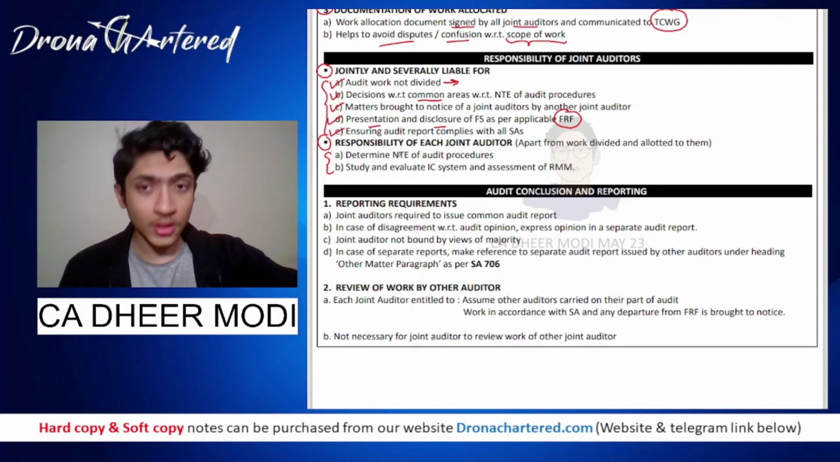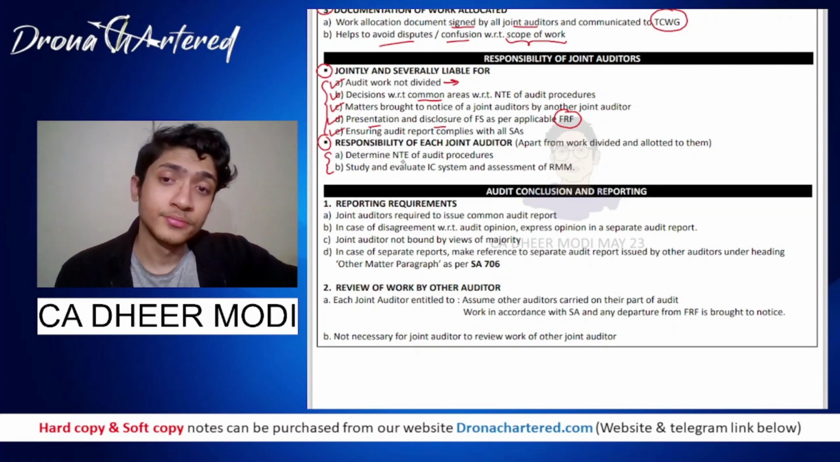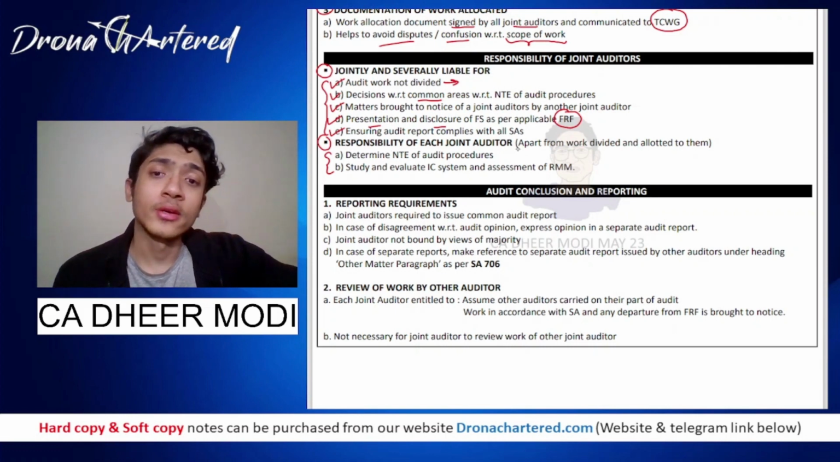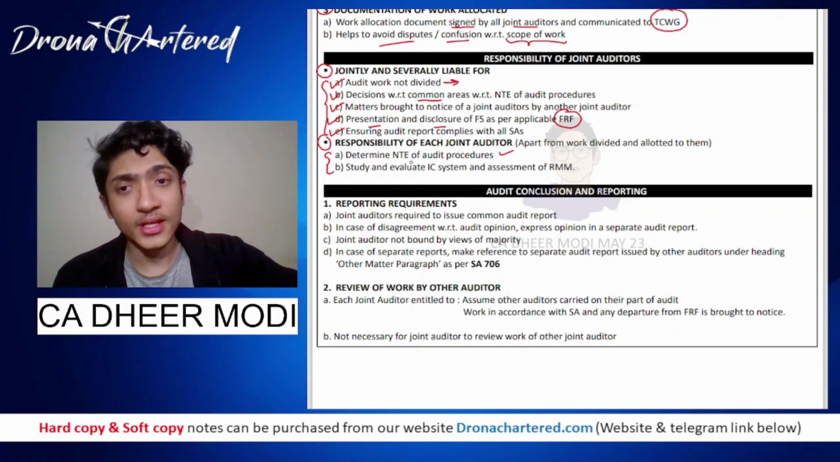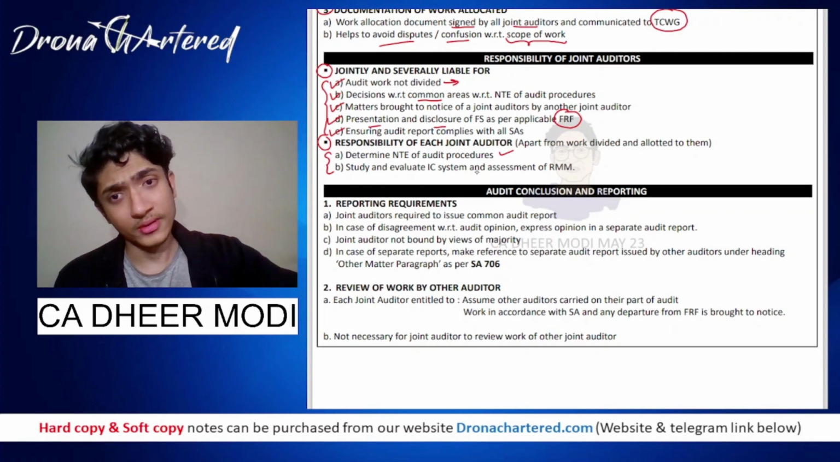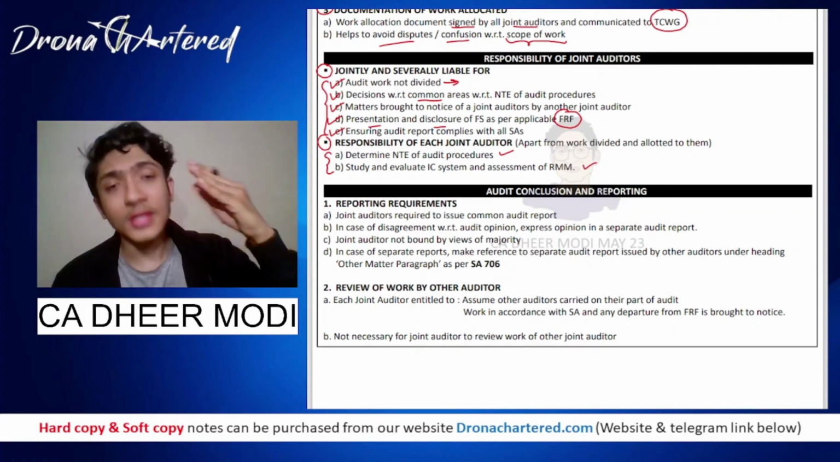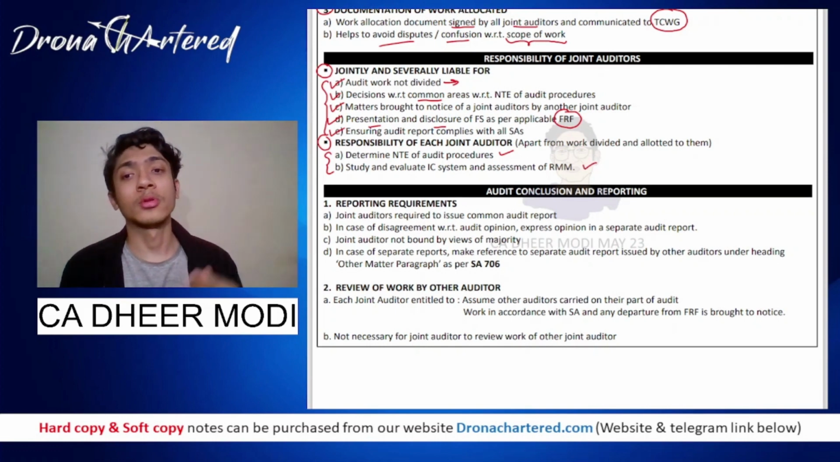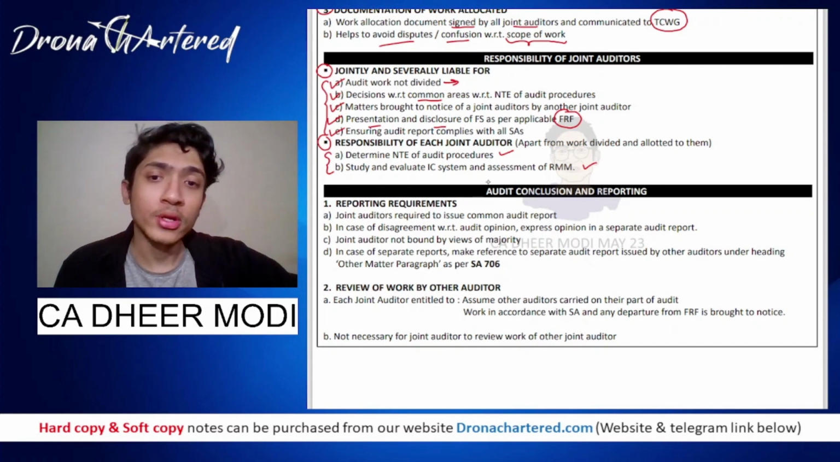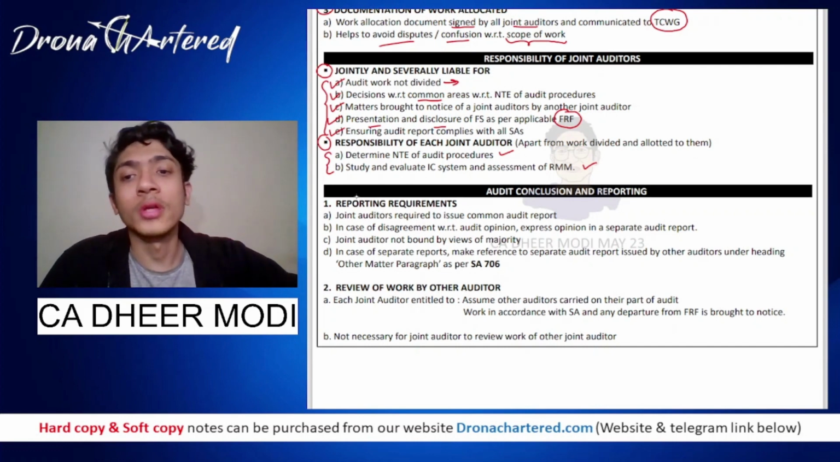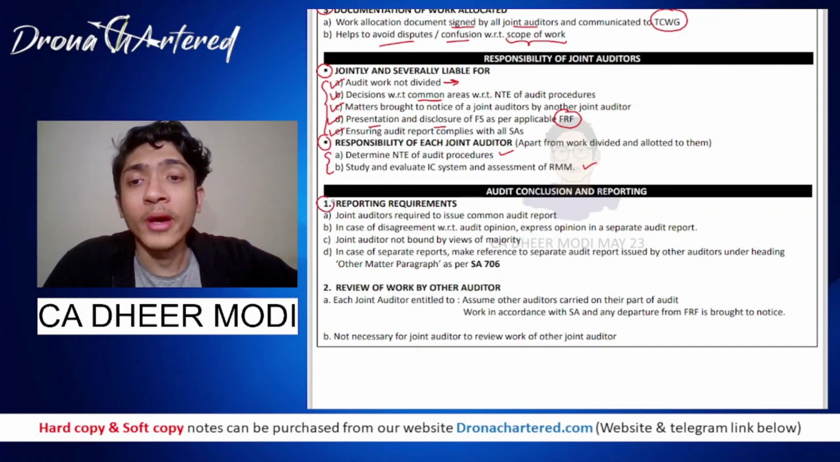To determine the nature, timing, and extent of audit procedures, and study and evaluate the internal control system and assessment of risk of material misstatement, for this, each individual auditor will be responsible. And your last point is audit conclusion and reporting. So what are your reporting requirements?